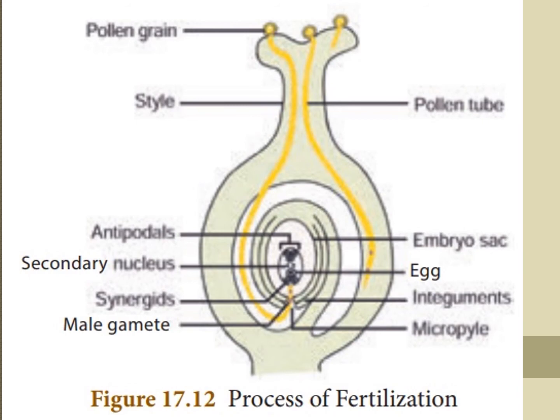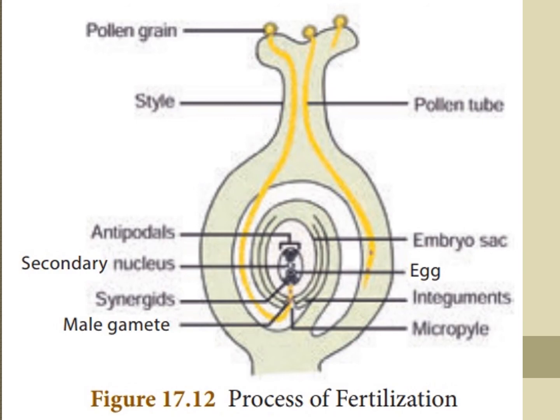Pollen grain, style, pollen tube, antipodals, embryo sac, secondary nucleus, synergids, male gamete, micropyle, integuments, egg, embryo sac. Okay, these are the parts in the process of fertilization.